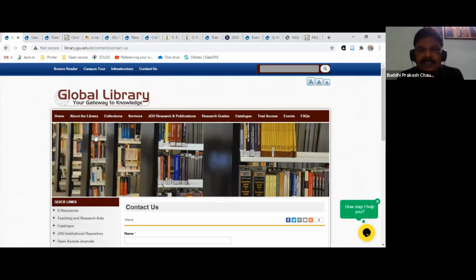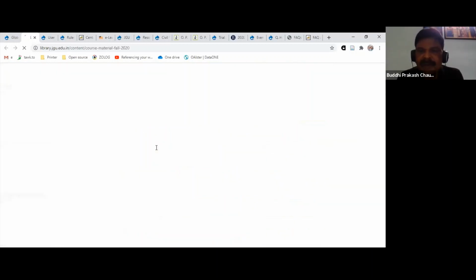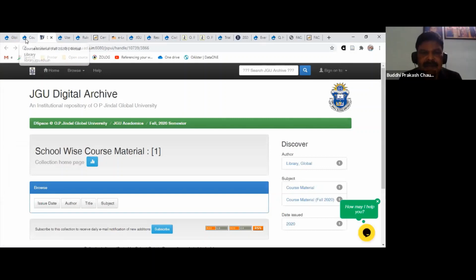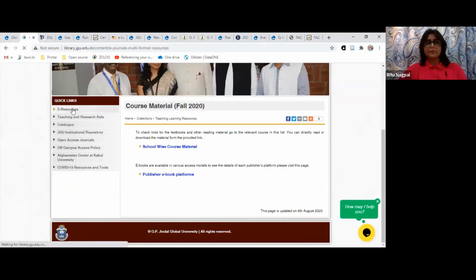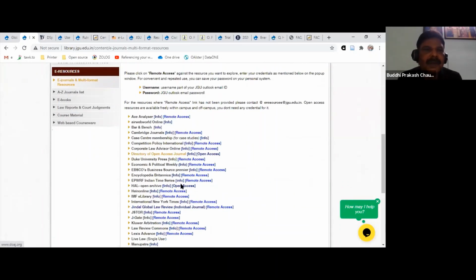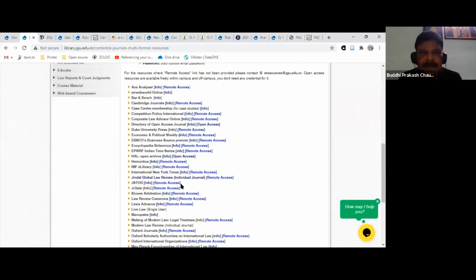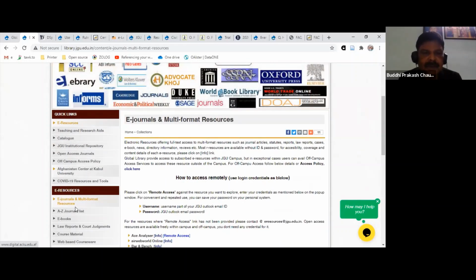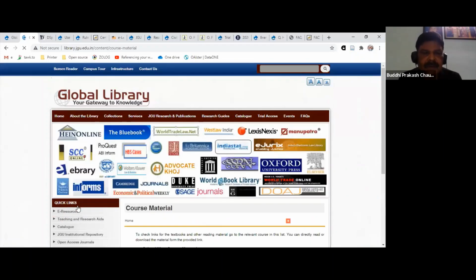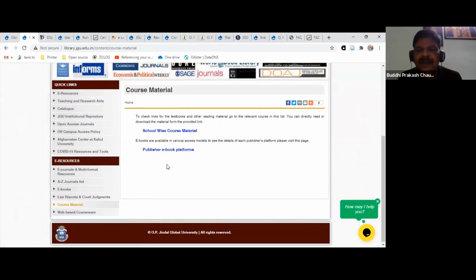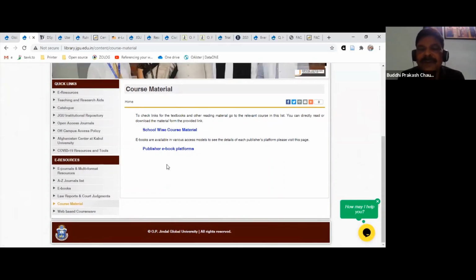Now for this page, you can come to the e-resources page and then click on the course material. Click on the e-resources first. So this is the e-resources. I'll talk about what it is later. Then there is a course material tab on the left hand side. Just click on this, go down. So this is the course material page, and you will find links to two different lists.